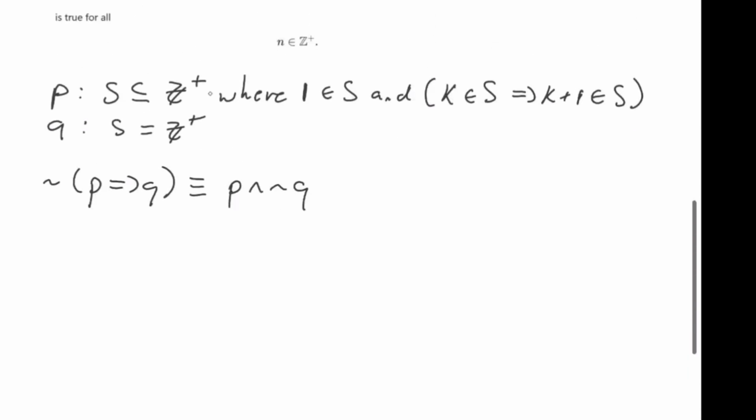Okay, so let's go ahead and do a proof by contradiction.